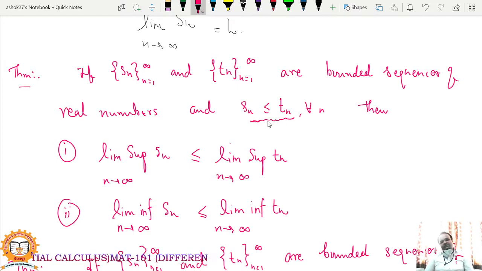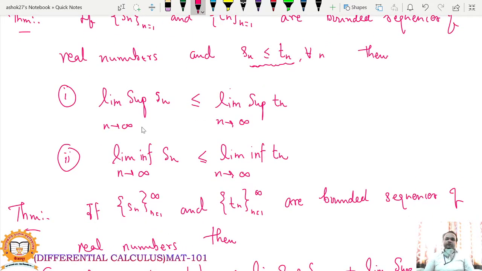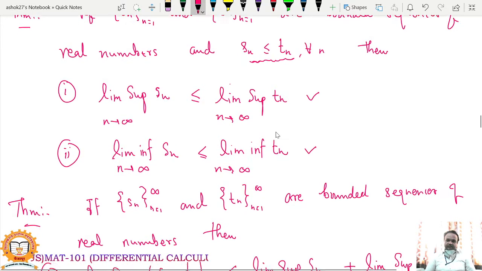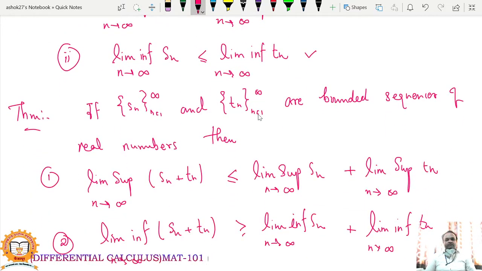It means that S1 less than or equal to T1, S2 less than or equal to T2, and likewise. If this relation holds and both sequences are bounded sequences of real numbers, then the limit superior of Sn will always be less than or equal to the limit superior of Tn, and the limit inferior of Sn will always be less than or equal to the limit inferior of Tn. So these two relations hold. These are theorems, so we are skipping the proofs; we are just stating these as properties of limit superior and limit inferior.